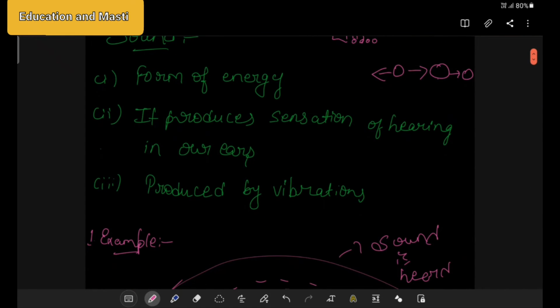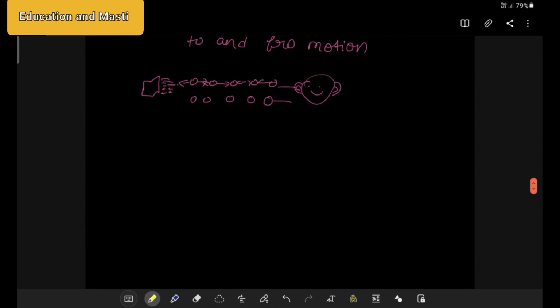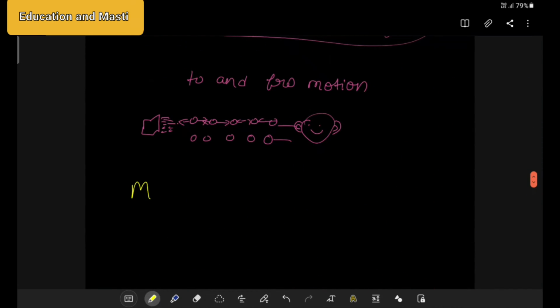Come back to sound. Here we saw 3 points. Let's add 1 point: sound requires a medium to travel. Now, what is this medium? Medium means the solid, liquid, or gas in which the sound travels. I am talking about solid, liquid, and gas. These are the mediums in which sound travels.